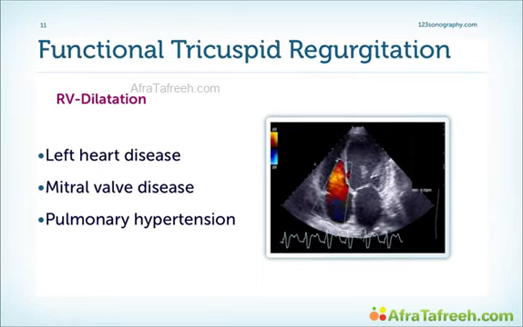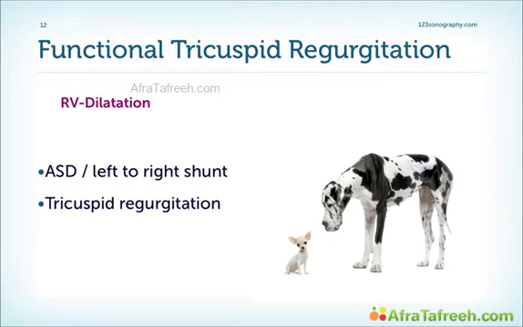But there are also many other problems of the left ventricle which can lead to dilatation of the right ventricle. For example, coronary artery disease, mitral valve disease, pulmonary hypertension, an atrial septal defect with significant left to right shunt, and tricuspid regurgitation itself causes a dilatation of the right ventricle, which then increases the degree of tricuspid regurgitation. In other words, we have a vicious cycle.